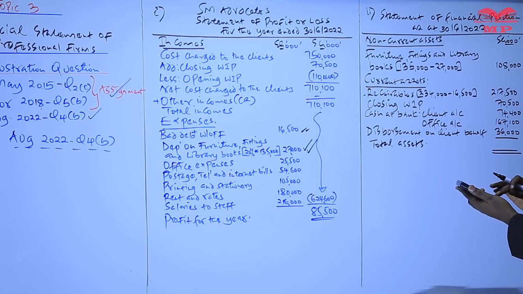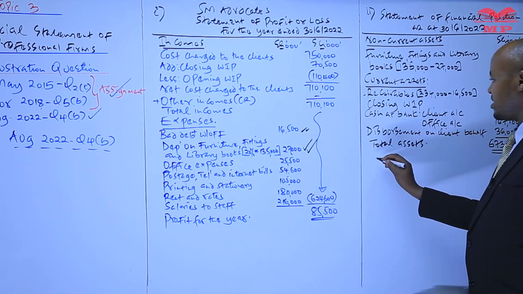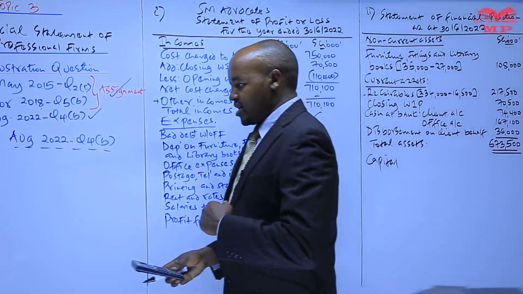So we add all this. We have 108,000 plus 7,500 plus 74,400 plus 167,100 plus 36,000. That will give us 673,500. So those are our total assets. We double line that, and then from there we proceed. We record what? A capital. So let's proceed and record capital.